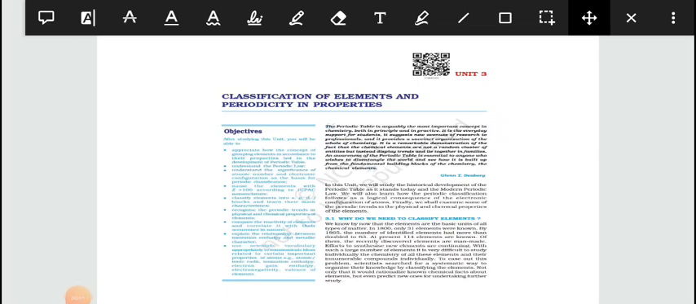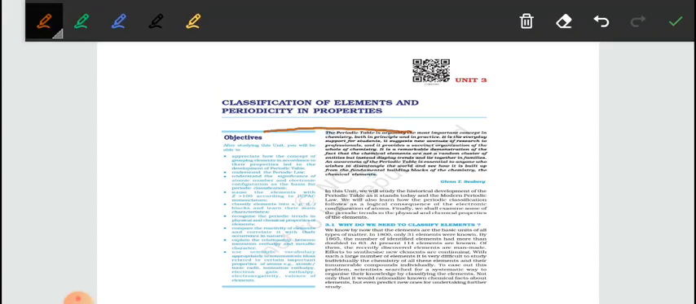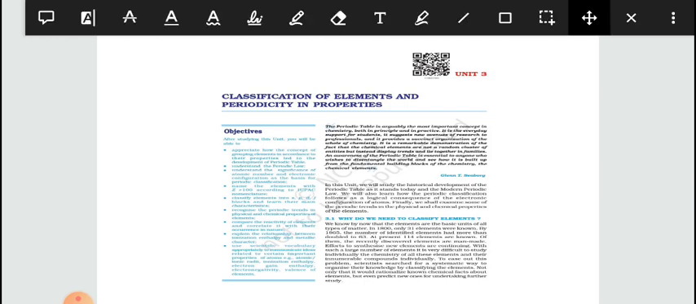In this part of the video, I am going to start a new chapter, that is classification of elements and their periodicity in properties. As we already discussed in ninth class, 118 elements have been found up to date. To study their chemical and physical behavior, we need to arrange them in a proper order so that we can remember their properties and everything about them. In this chapter we will discuss it in detail.